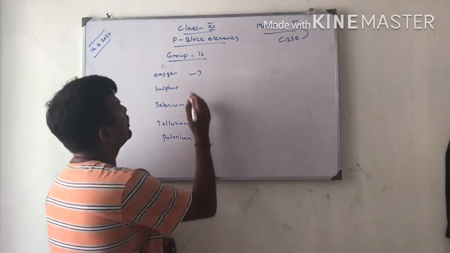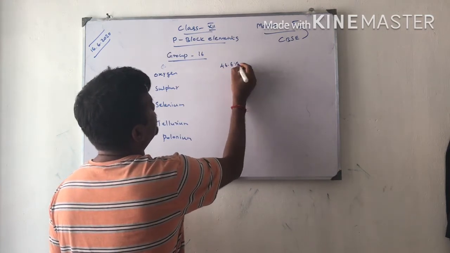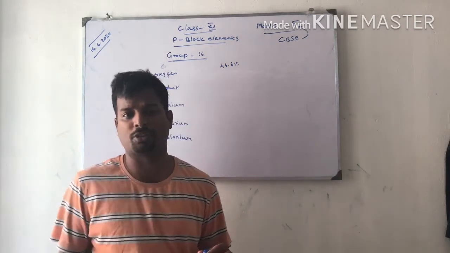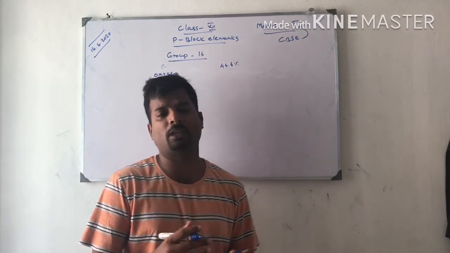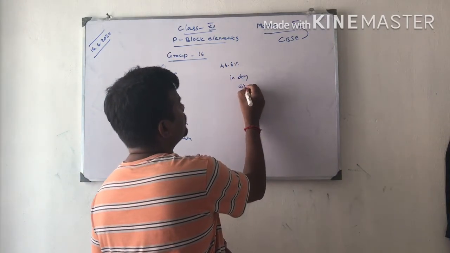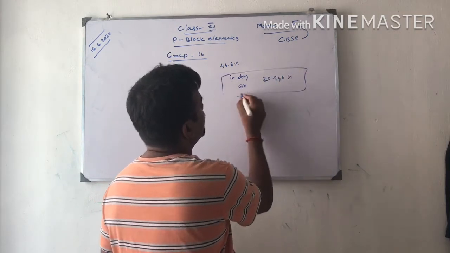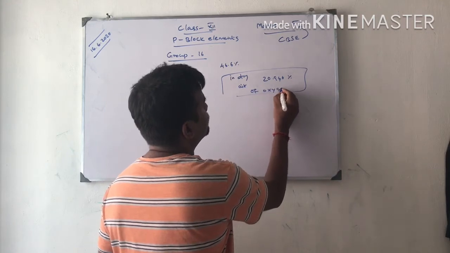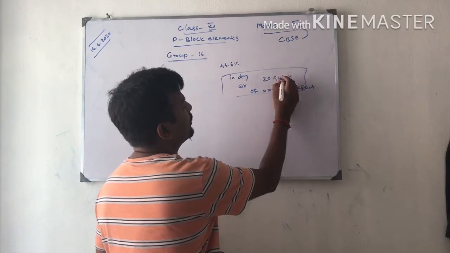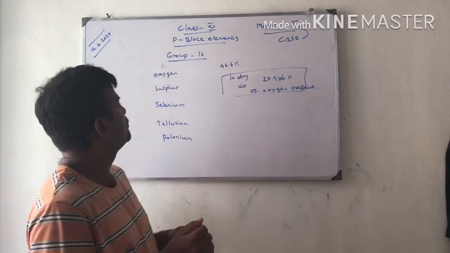Oxygen is present in the earth crust by mass 46.6 percent, in the combined state as well as native state. In dry air, 20.946 percent of oxygen is present.